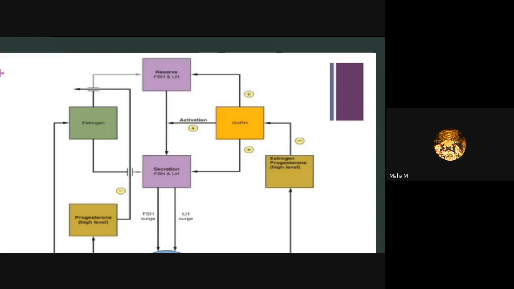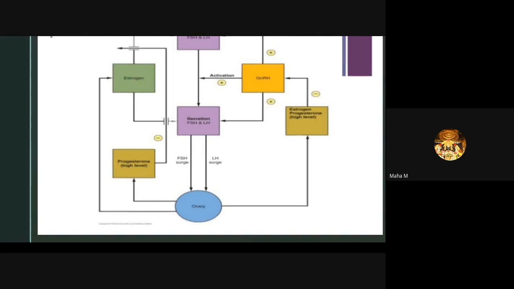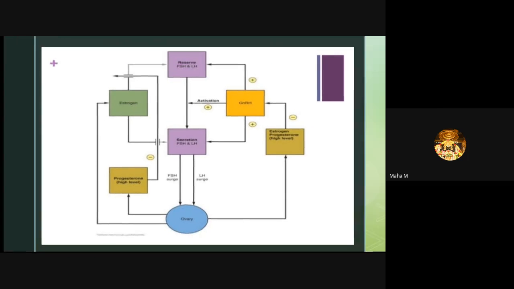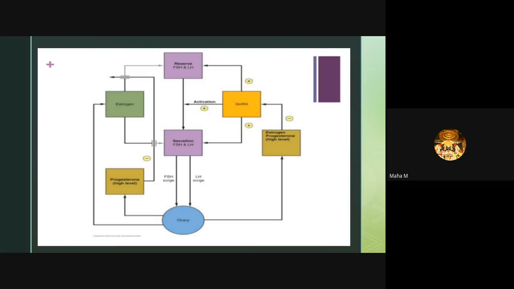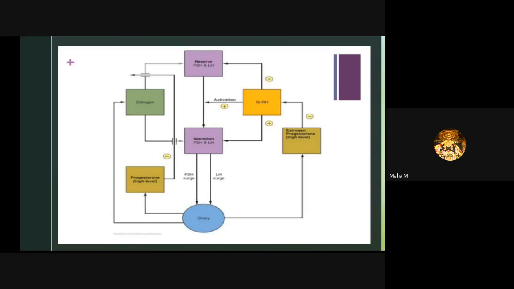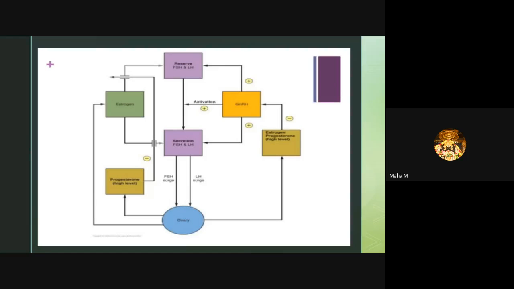You can see, high levels of estrogen induce the LH surge at mid-cycle. So during ovulation, that is mid-cycle, the LH surge is needed for the ovulation. High levels of estrogen induce the LH surge, and high steady levels of estrogen lead to sustained elevated LH secretion.